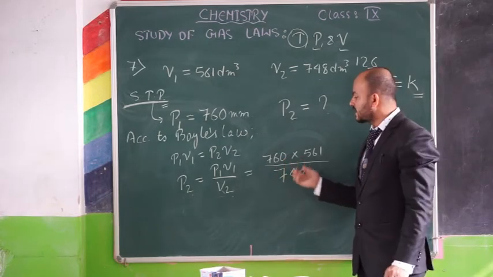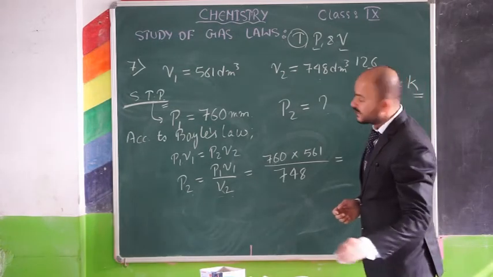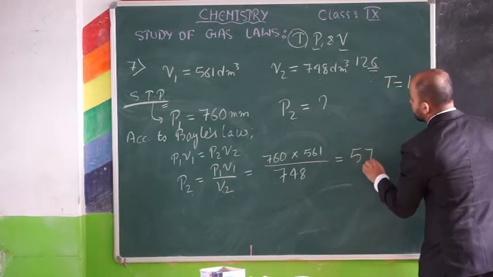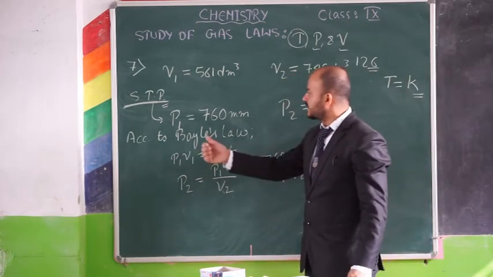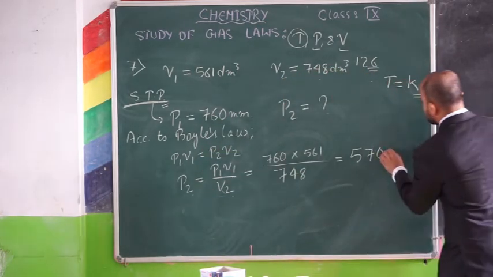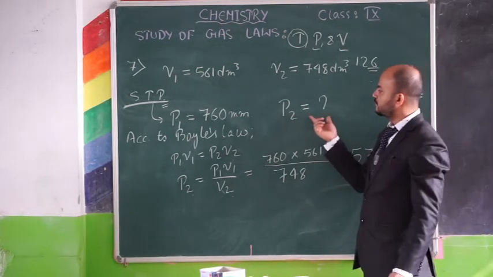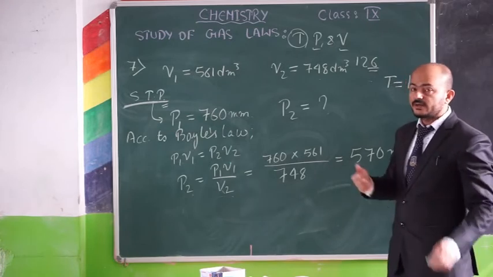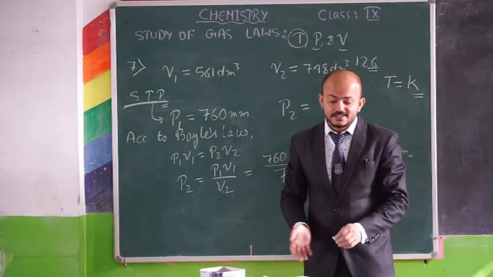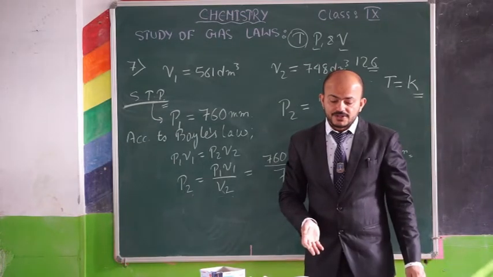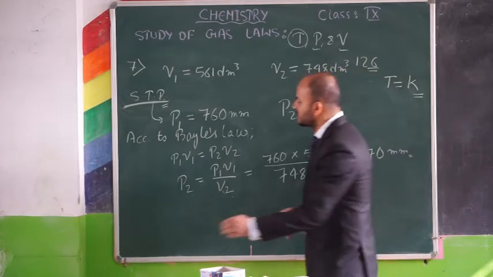After calculating this, you will get a value of 570. And since you are calculating pressure, it has to be in millimeter. So you got the P2 value. Now, what has the question asked us? The question has asked us to calculate the percentage change in pressure required. So let's first calculate the change in pressure.